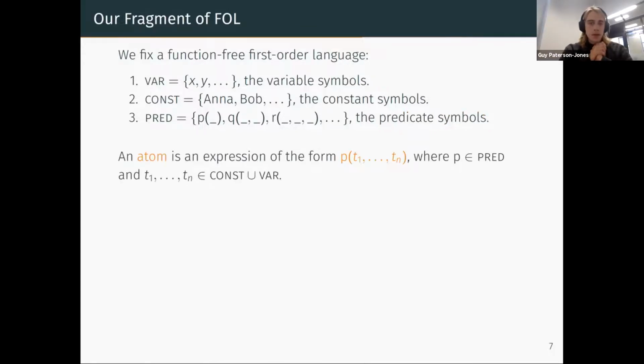Right, so we define an atom, as usual, to be an expression of the following form. P is a predicate symbol, and t1 through tn are all terms, i.e. either constants or variables. And a compound is a Boolean combination of atoms. Excuse the terrible pun.